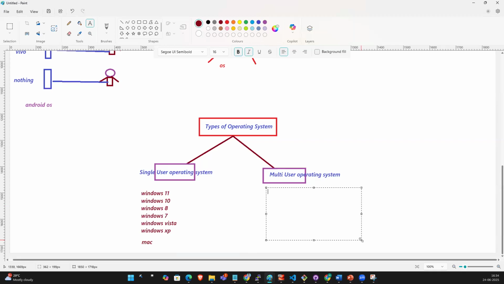So what are the multi-user operating systems? Windows Server 2018, Windows Server 2012, Windows Server 2008, and Linux. What is that, guys? Linux is supported as a multi-user operating system.